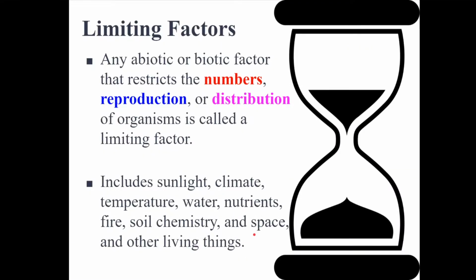What is a limiting factor? As we said, a limiting factor affects an organism. Mainly it affects their numbers, their ability to reproduce, or their ability to distribute over said land. We can see a few examples here, such as climate, soil chemistry, and available space.